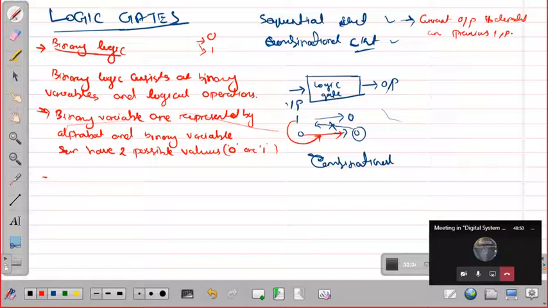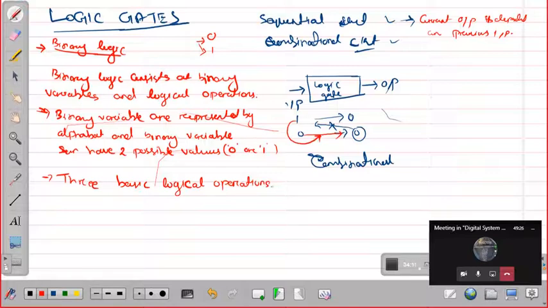So there are three basic logical operations.